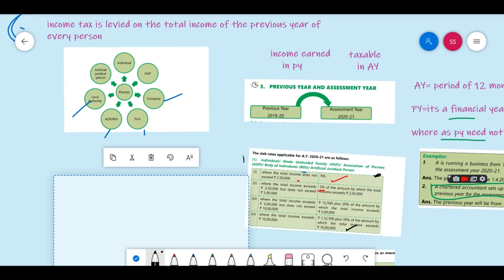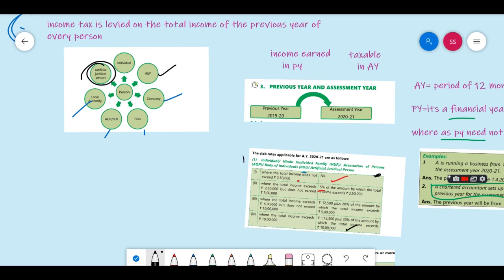The slabs do not change for these people because there is no age for them, right? Only for individuals, 60 to 80 and 80 and above will be there. But for HUF, AGP, AOP, BOI, there is no age. So for all of these, the same slabs are applicable.